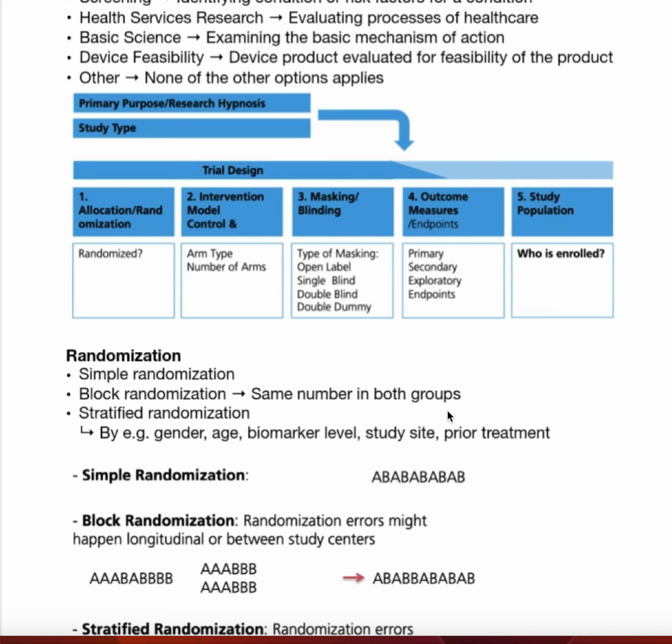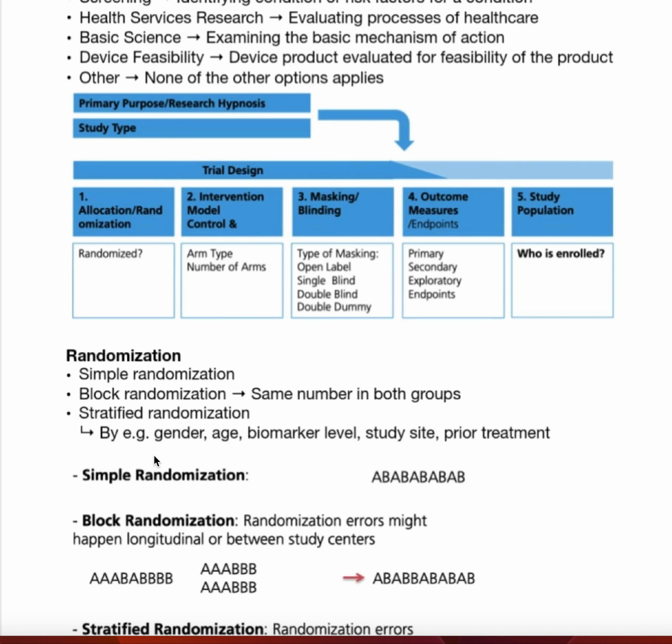Like I want a group A and a group B, and each group has the same number of people or volunteers, regardless of their characteristics, their age, or some special characteristics. I just say the same number. But stratified randomization is subdivided according to gender, age, biomarker level, study site, or treatment period.